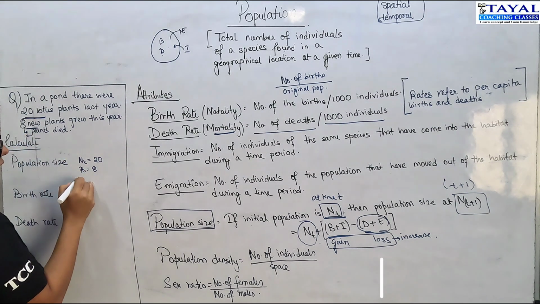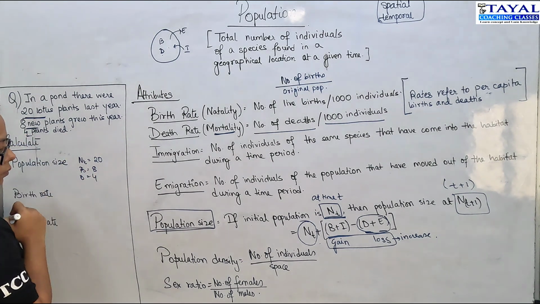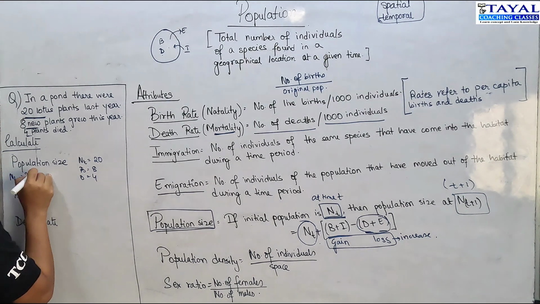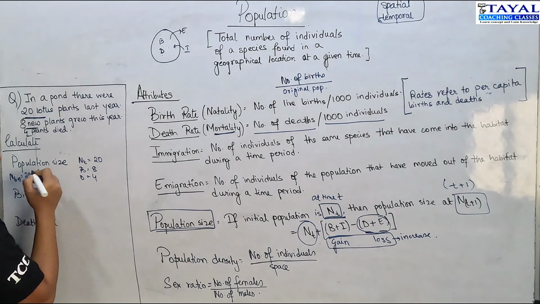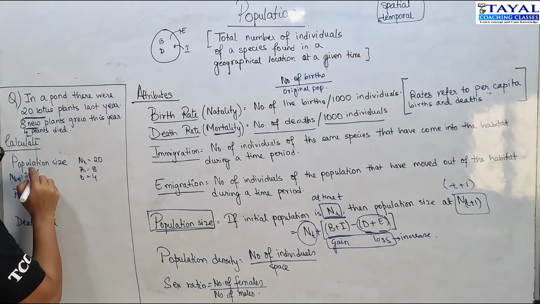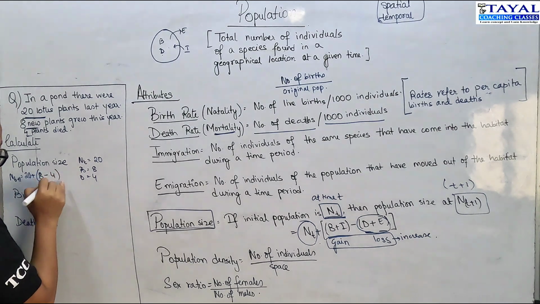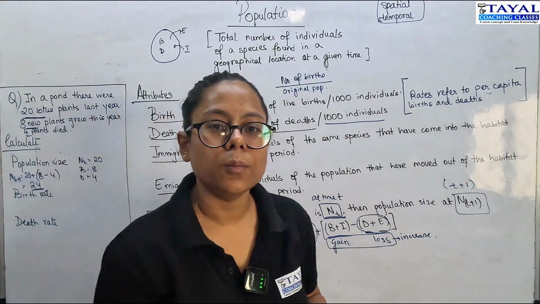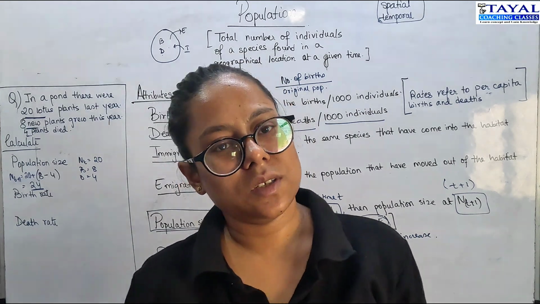And the number of deaths is 4, correct? Then Nt+1 would be 20 plus births. Because there is no immigration and emigration, that is 20 plus 8 minus 4, that's 24. 24 is the new population. I hope this much is clear.